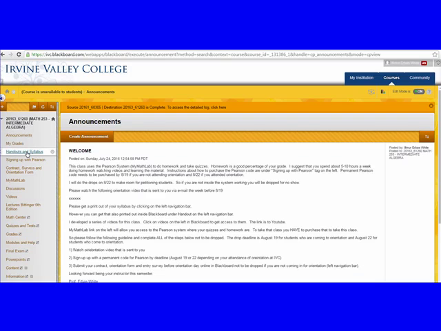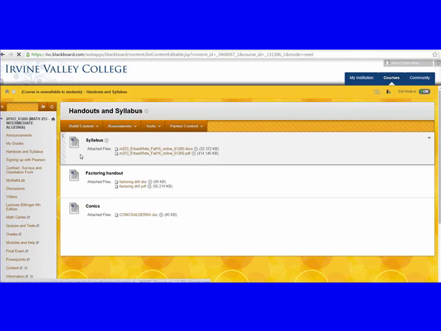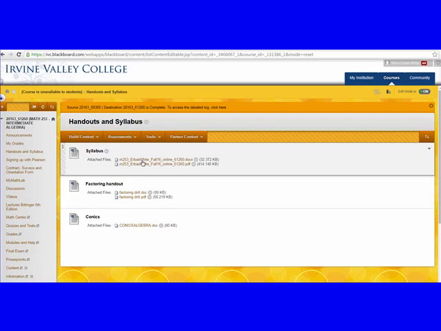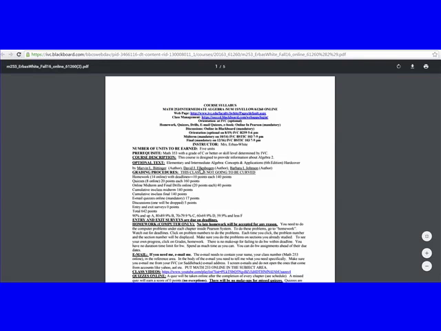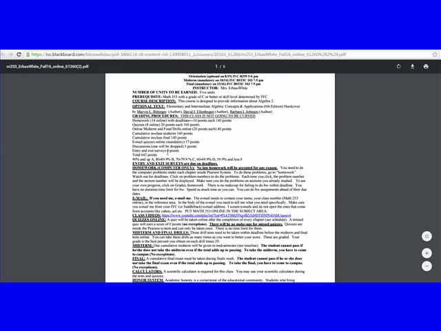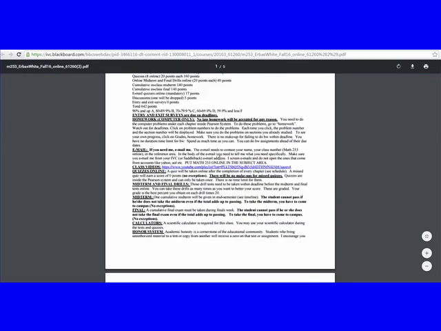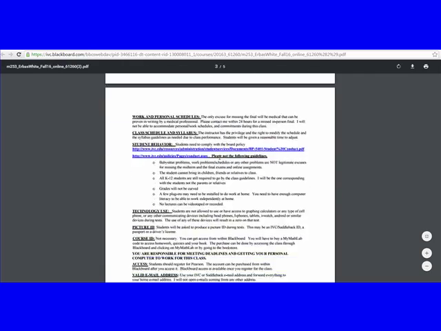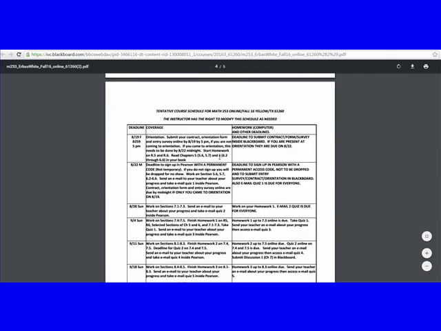This is where you get your syllabus. When you click on the syllabus, it's going to open up. Make sure that you get a printout of that. I would also get a printout of the factoring and conics, those printouts, and I'll put more stuff in there. When you open this up, you're going to see that you have my grading and all that. Read this very carefully so that you understand what's going on. And then all that stuff.